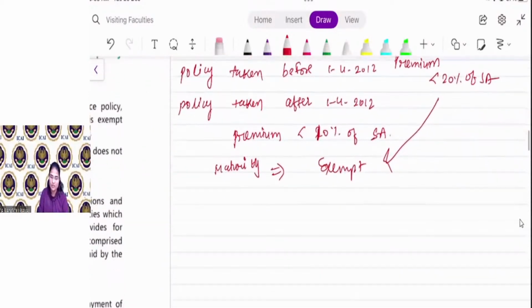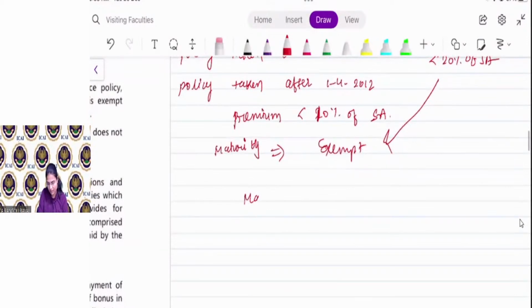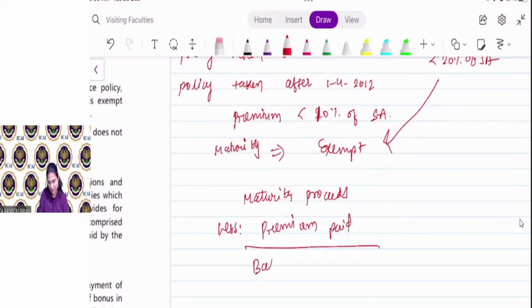And on which amount is the TDS required to be deducted? So maturity proceeds less premium paid. On the balance amount, LIC will deduct TDS at the rate of 5%.